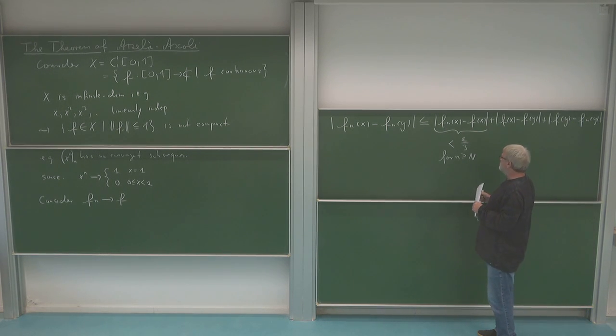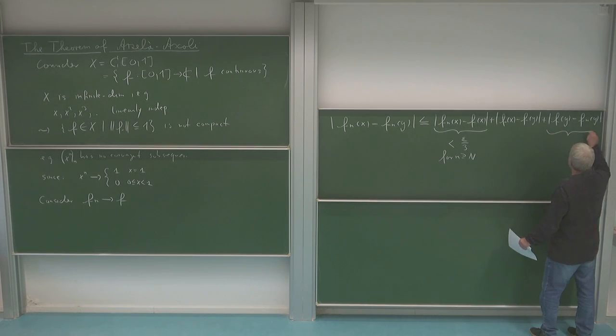So this means from some index on, let's say capital N, this distance here is less than epsilon over 3 for all x, because it's uniform convergence. And here, of course, the same.